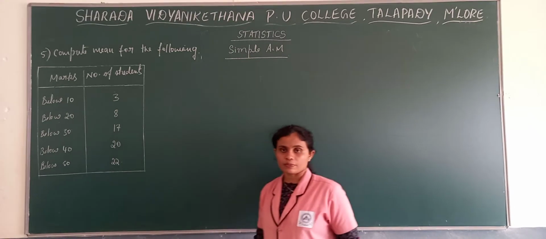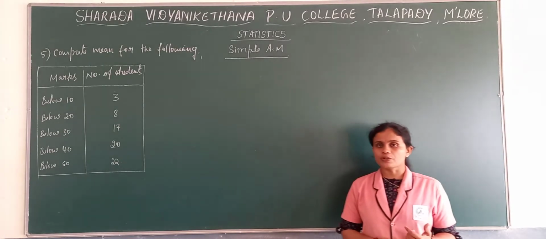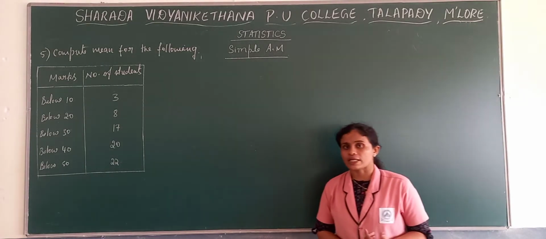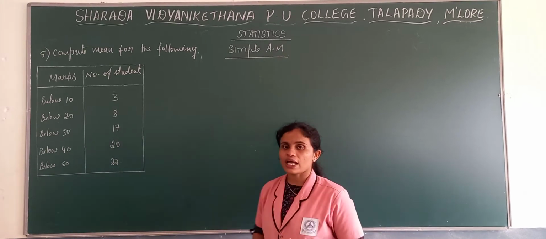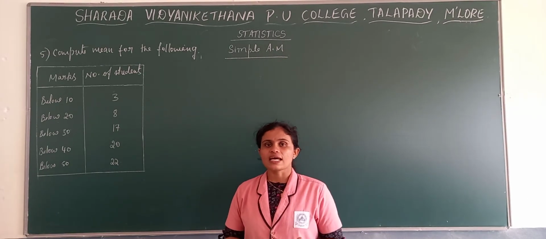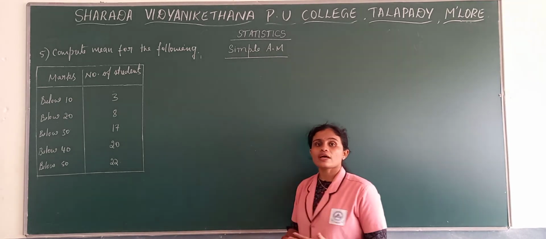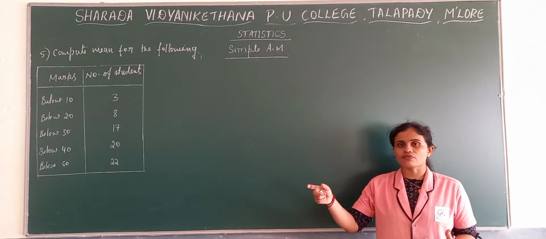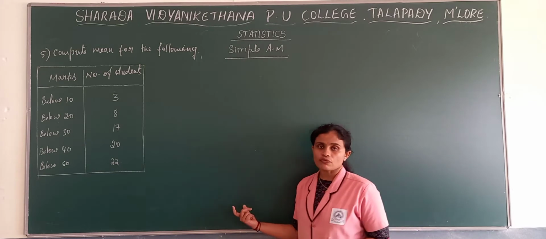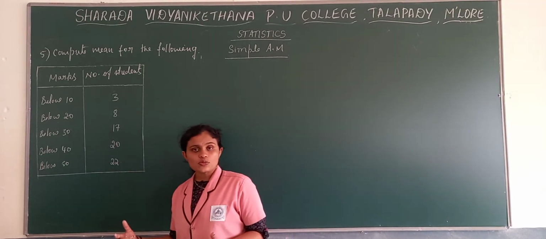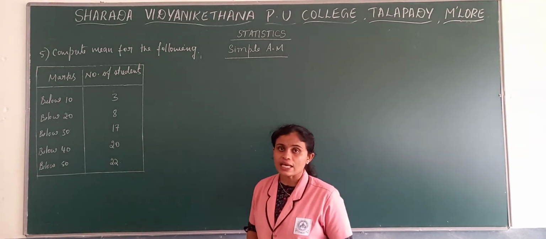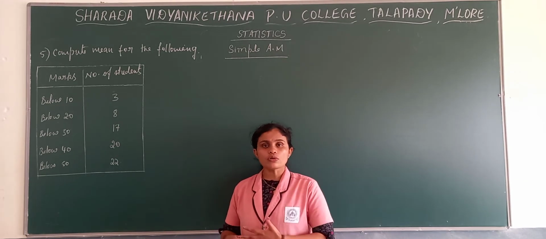We are discussing simple arithmetic mean, and we already completed 4 problems under simple arithmetic mean, which are of ungrouped data. First problem is about ungrouped data, then second problem where we have seen grouped discrete, then third one was grouped continuous, and then also we have seen how to solve in case of direct method and also in case of deviation method. And the last problem we completed yesterday was inclusive class intervals.